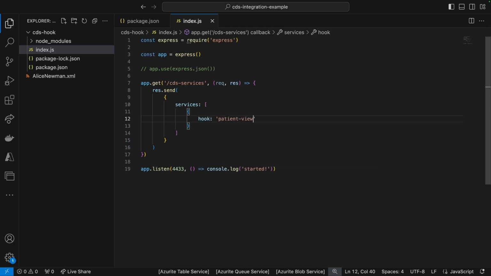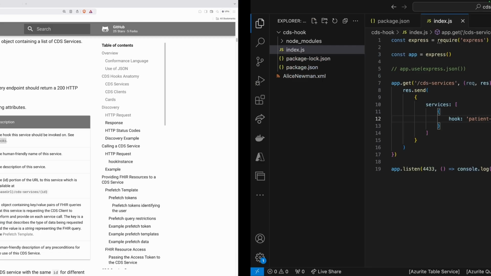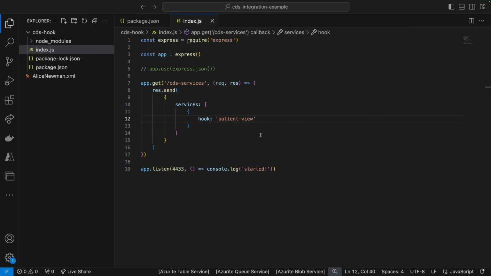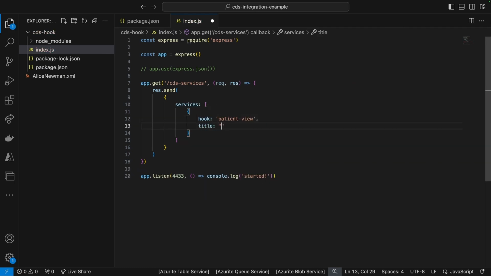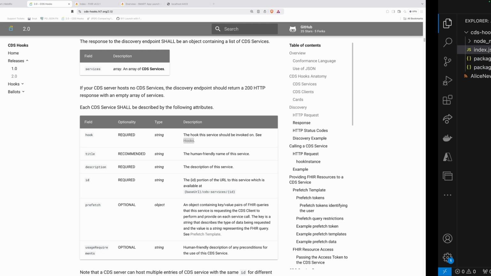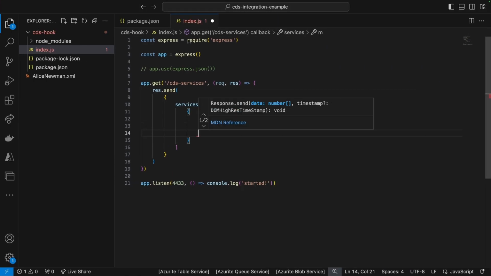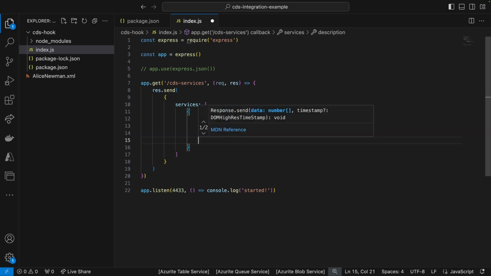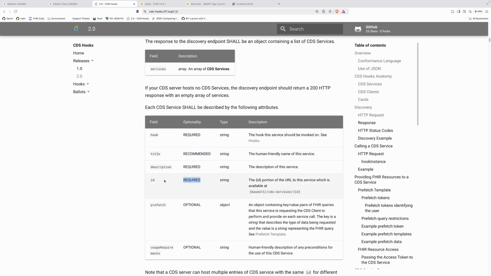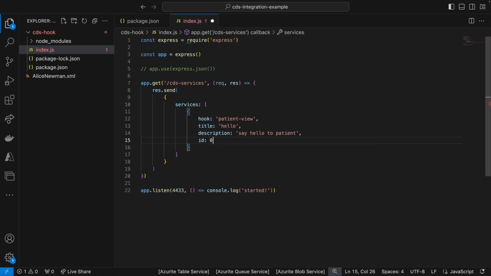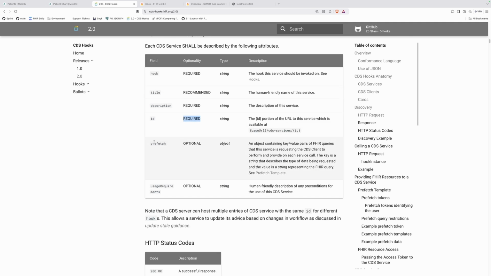So this is going to be a patient view hook, a hook that works around a patient view event. So the title is, we're just going to say title hello. We then have the description. Let's say test hello, or like say hello to patient, okay? So title is recommended, required, ID. So an identifier is pretty important. It's the way to identify this hook or refer to it later, okay? So I'm just going to say 0001.